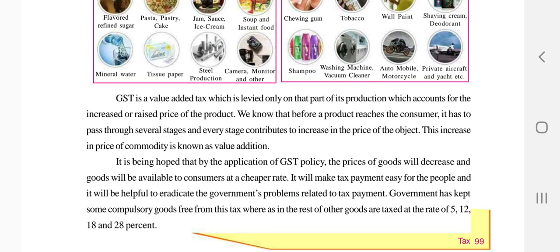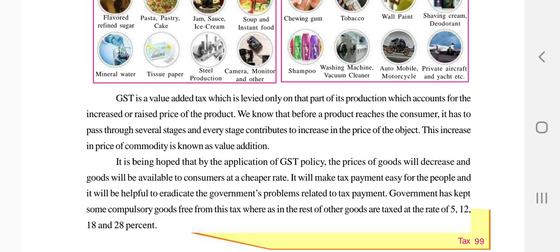So GST is a value added tax which is levied only on the part of the production which accounts for the increased or raised price of the products. So we know that before the product reaches the consumer, it has to pass through several stages, and every stage contributes to an increase in the price of the object. When it comes directly from the company, from the factory, it is at a very low price.